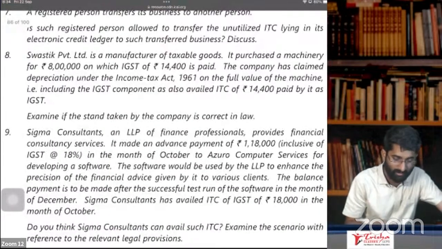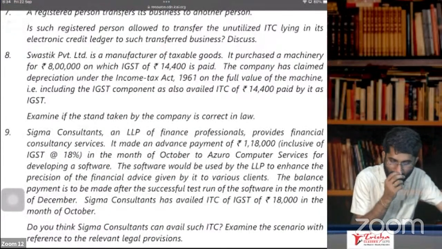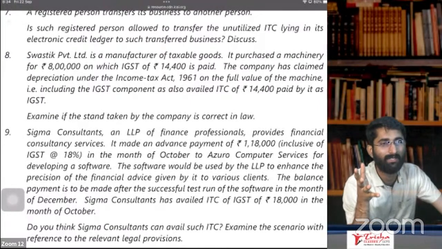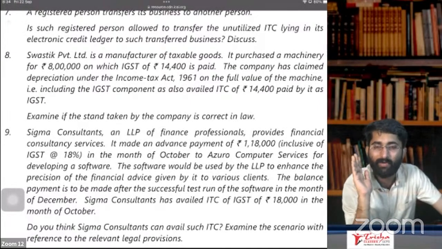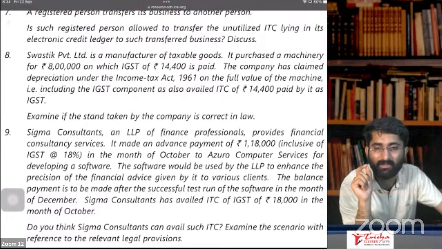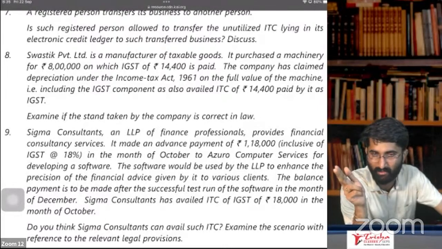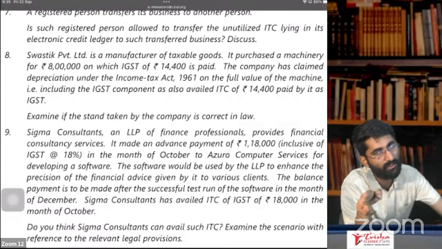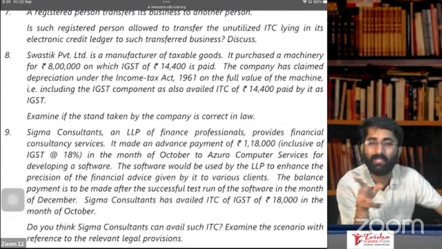So examine if the stand taken by the company is correct in law. What is the stand here? No, it is wrong. Why? Because as per section 16, subsection 3, a taxpayer can avail the ITC or depreciation. If he avails ITC, he cannot go for depreciation. If he goes for depreciation, then he cannot avail ITC.